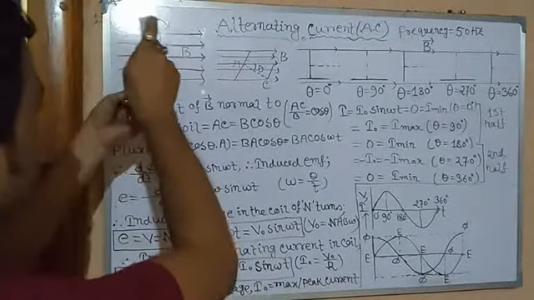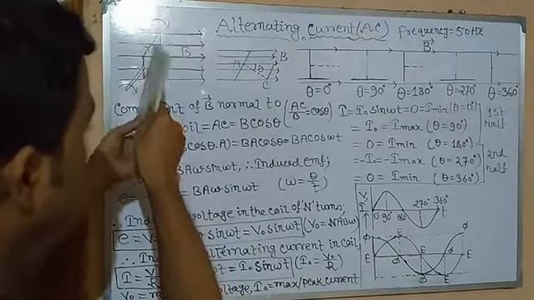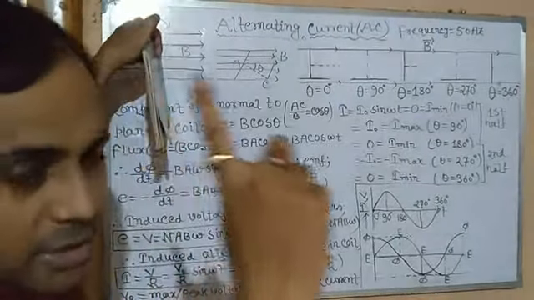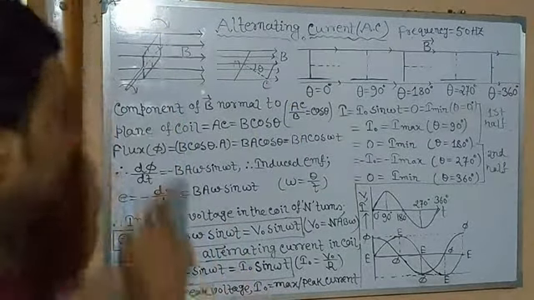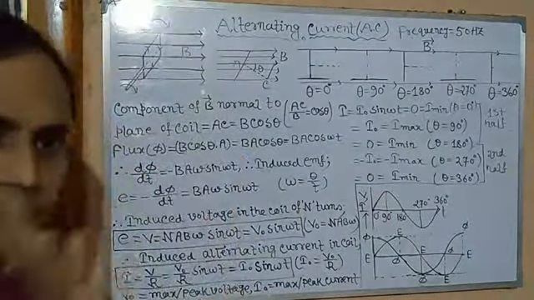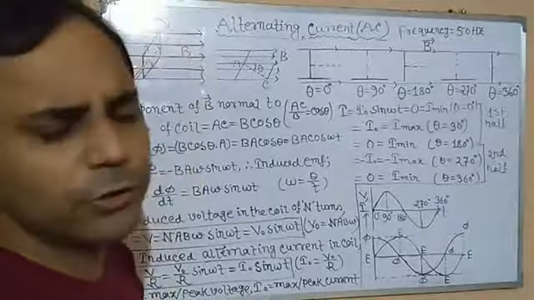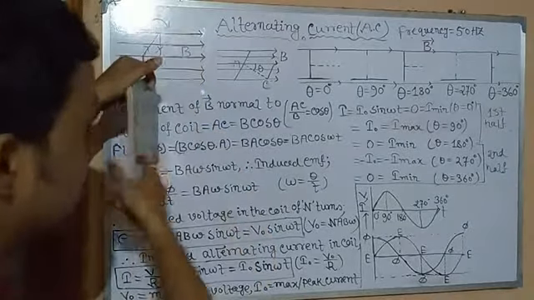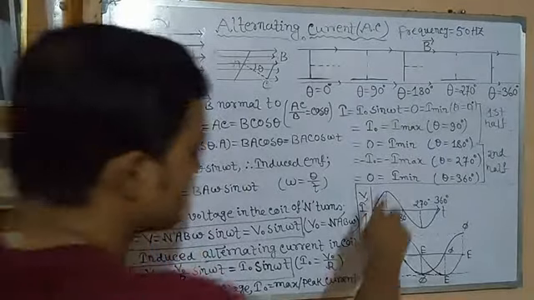So from this, it completes one rotation. This is the first half rotation, and this is the second half rotation. So from 0 to 180 degrees, it completes the first half rotation, whereas from 180 to 360, the second half rotation. And in this way, it executes one complete cycle, one complete rotation. Clear? So in one complete rotation, two halves are involved, just like in a football match, first half and second half. If the first half is positive, the second half is negative. Clear? You can see the negative.